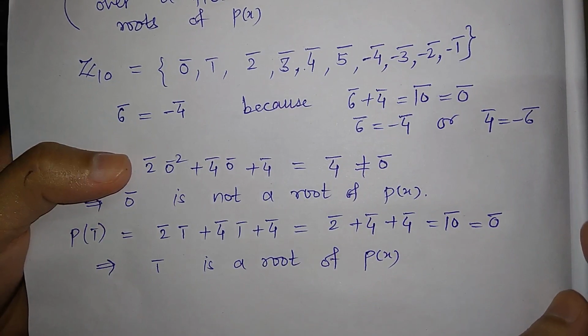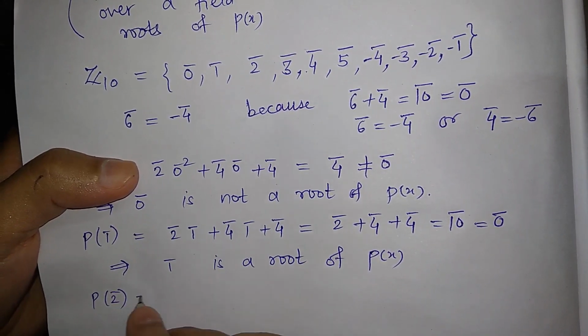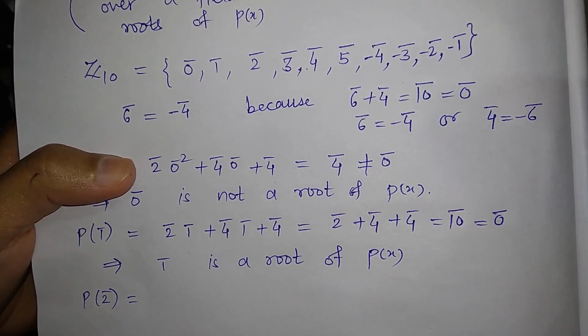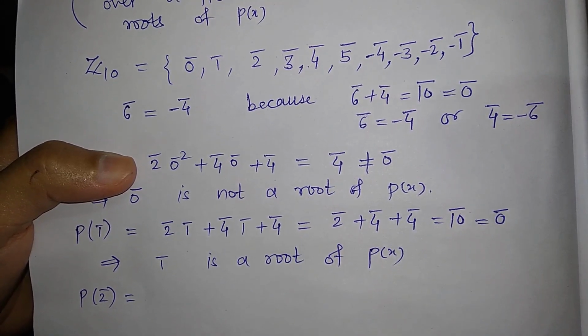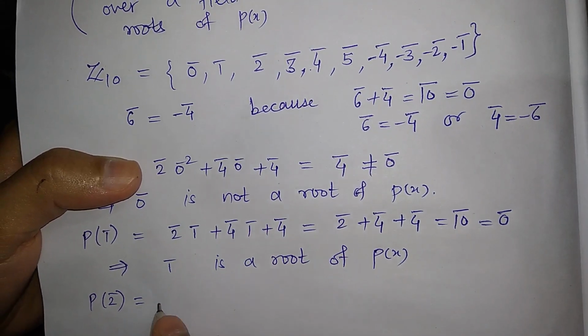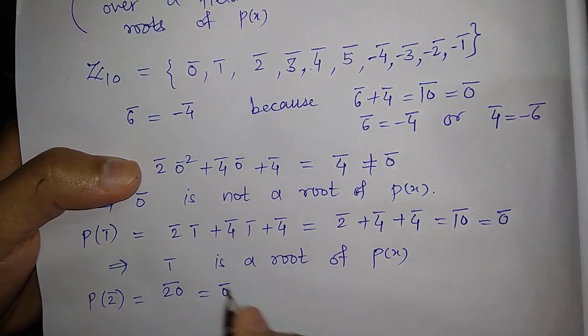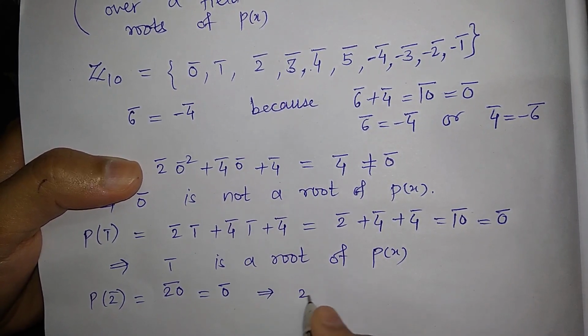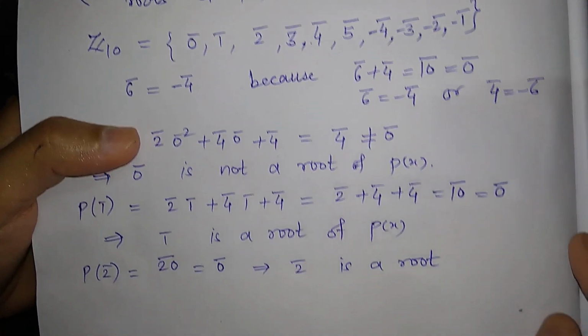Similarly, just find out p of 2 bar. So what is p of 2 bar? You just put x is equal to 2 bar in p of x. So it will be 20 bar. This is equal to 0 bar. So this gives us that 2 bar is a root of p of x.